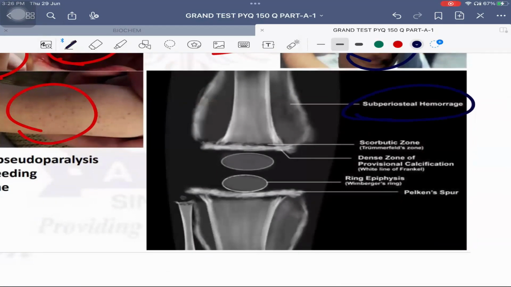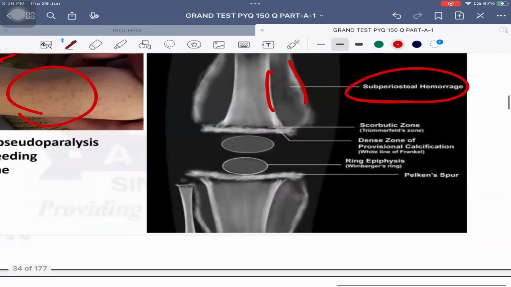Please remember, there will be classical sub-periosteal hemorrhages. Okay, as you can see, between the bone and the periosteum, there is a hemorrhage. Next, there is a classical scorbutic zone known as the Trummer-Felt zone. Then there is a dense zone of calcification known as which line? White line of Frenkel, usually. This line, the white line of Frenkel. Then there is a ring-like epiphysis known as which sign? Wimberger sign. Very characteristic. Okay. And this extra growth over here is known as which spur? Pelton's spur. तो जल्दी से एक्सरे फाइंडिंग्स इंपॉर्टेंट है.